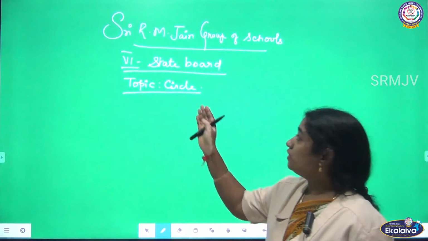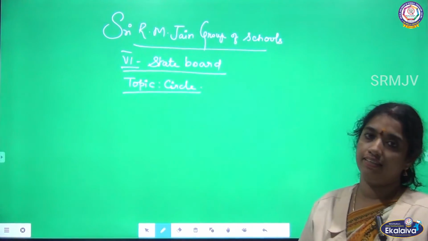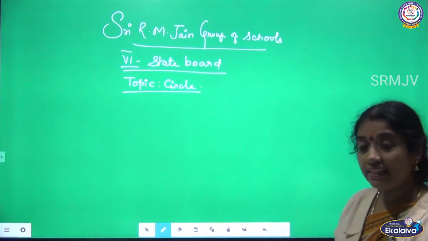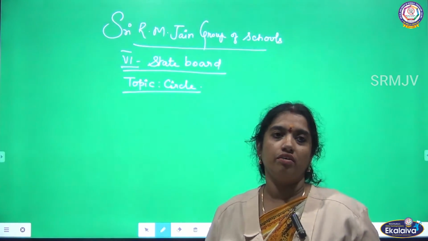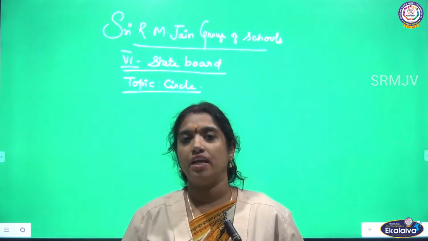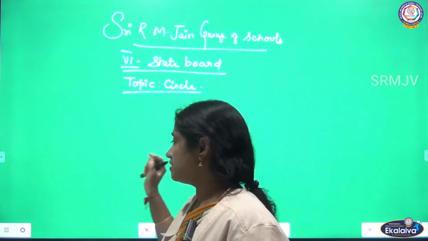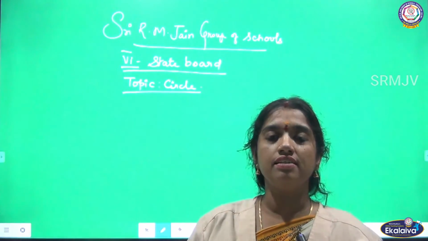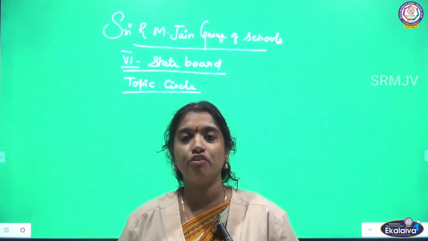Now I am going to discuss a topic, circle, for 6th standard. Listen children, things around us are made up of shapes. In that, I am going to discuss the circle. What are the things around us which are in a circle shape? Can you give some examples for that?